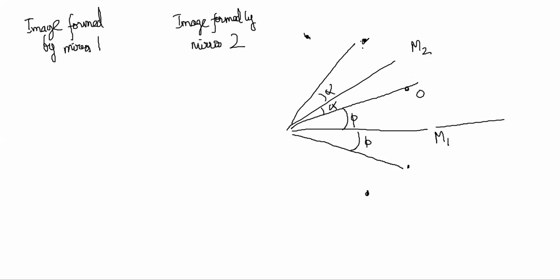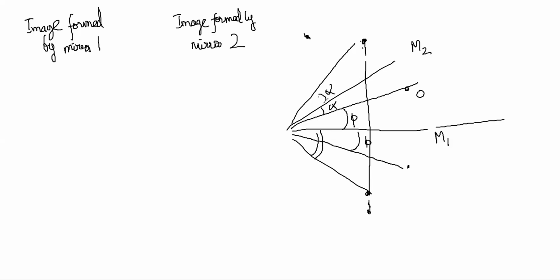This image is the second image in mirror 1. The angle that this makes is equal to 2 alpha plus phi.